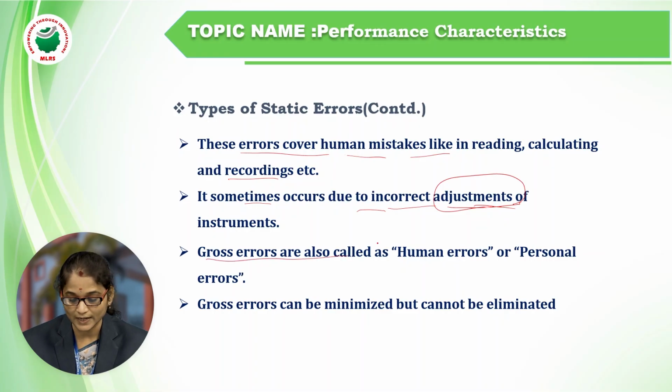Gross error is also called human error or personal error. Gross errors can be minimized but cannot be eliminated. We can't eliminate the error totally, but we can minimize it.